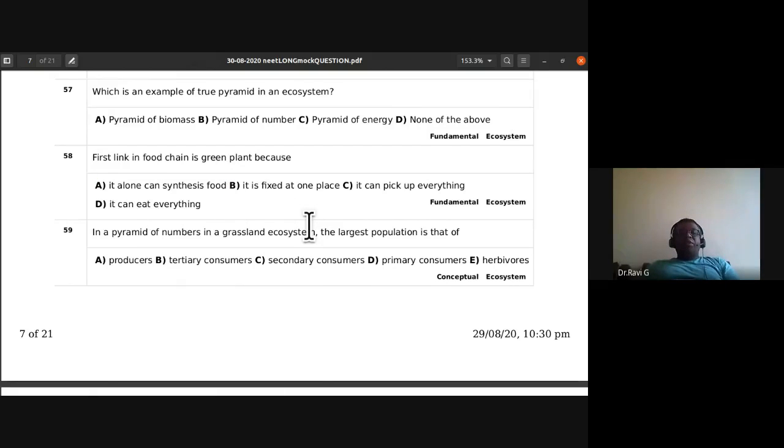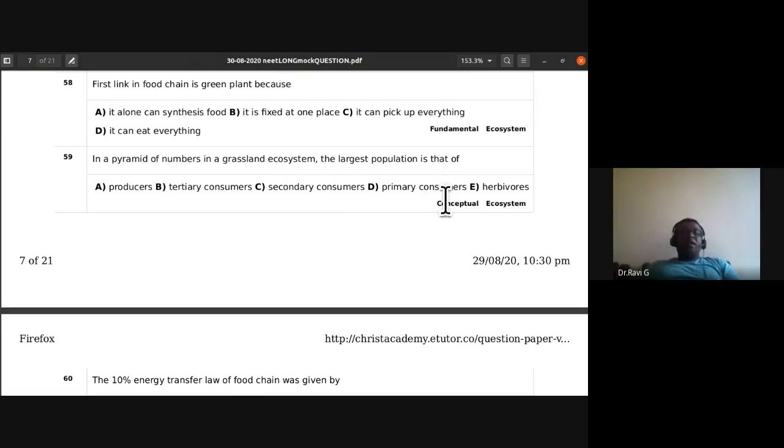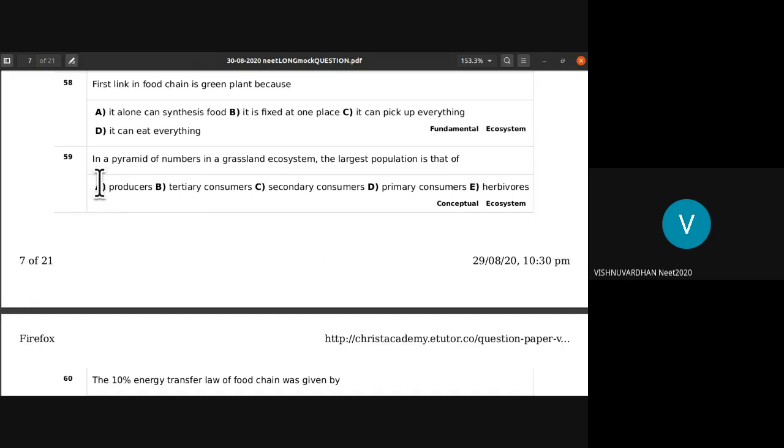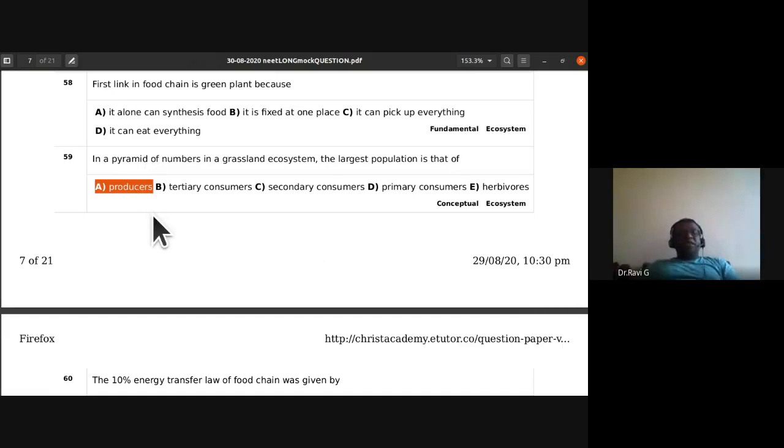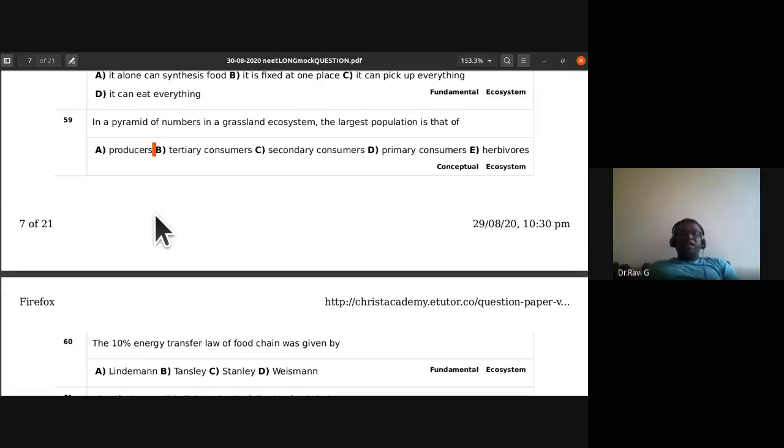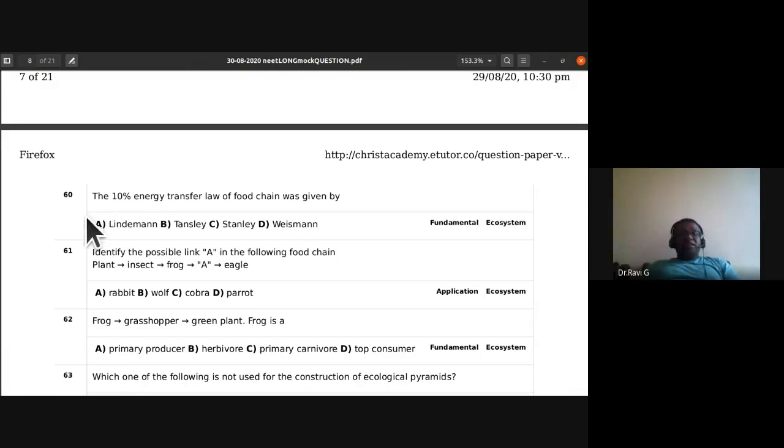In a pyramid of numbers in a grassland ecosystem, the largest population is that of producers, tertiary consumers. Producers. Which is the answer? Yes, producers is the largest number. Population is that of producers. So 59th A. 60th, the 10% energy transfer law of food chain was given by Lindeman, Tansley, Stanley, Weissman. Thanks, sir.